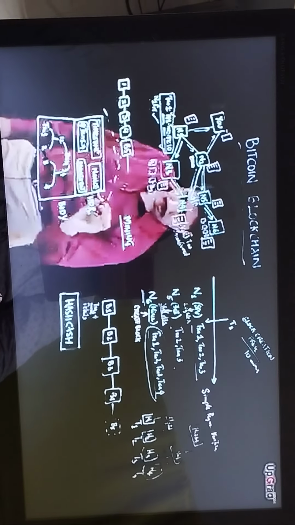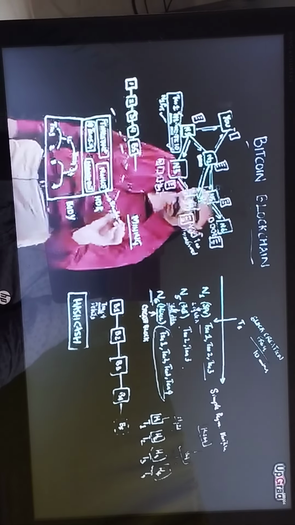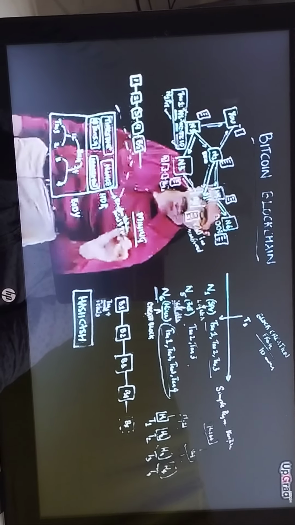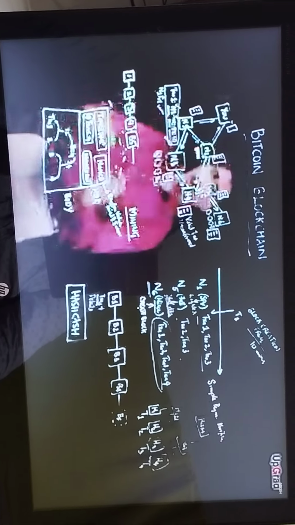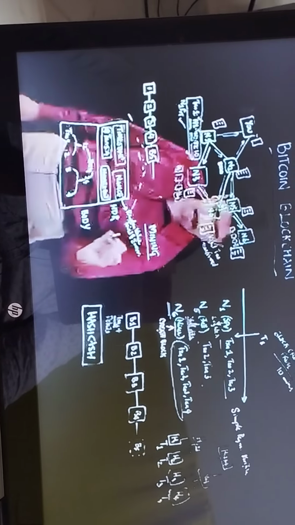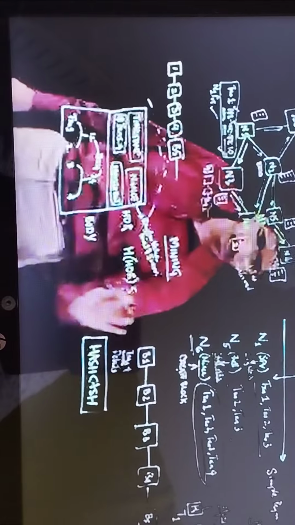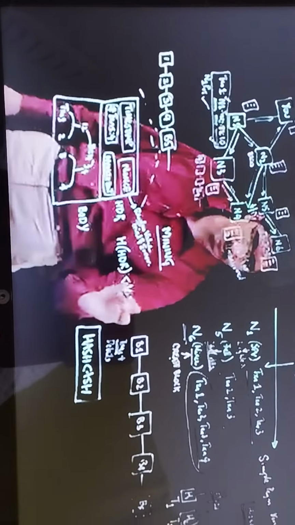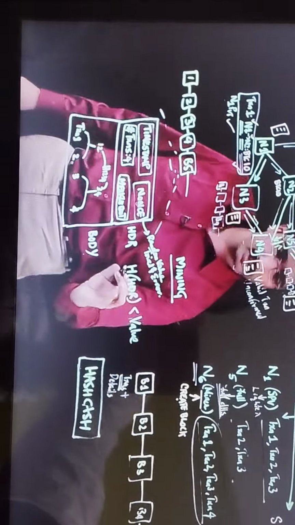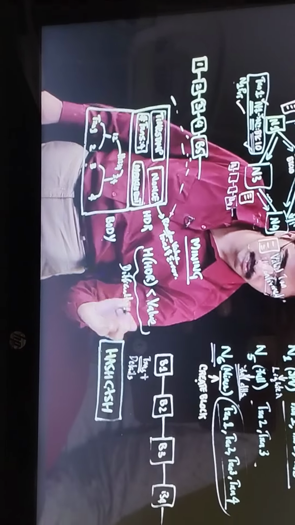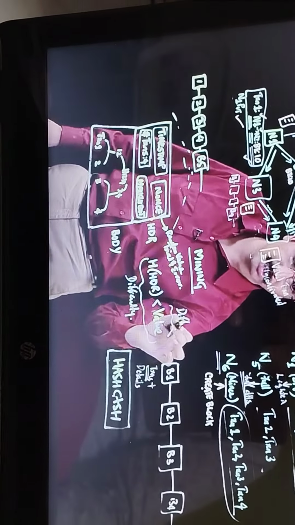Similarly, this nonce is a random value in this header, which is found by trial and error. Our intention is that if I hash this block header, the hash of the header must be less than a value. This is a condition which is there in the network, which is set by the network, and this condition is called difficulty.